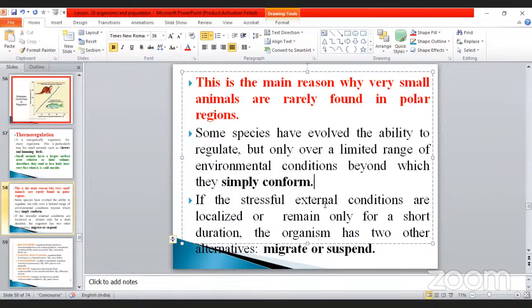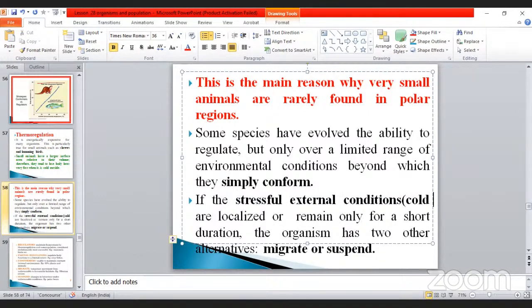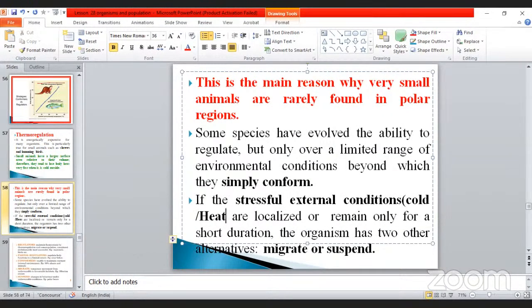If the stressful external conditions are localized, what do we mean by external conditions? Stressful external conditions depend on the temperature, the cold or high heat. These are the two things. They may be localized or remain only for a short duration.